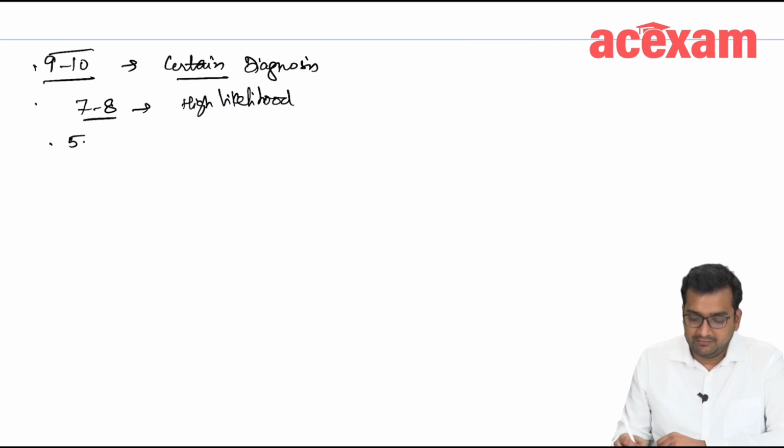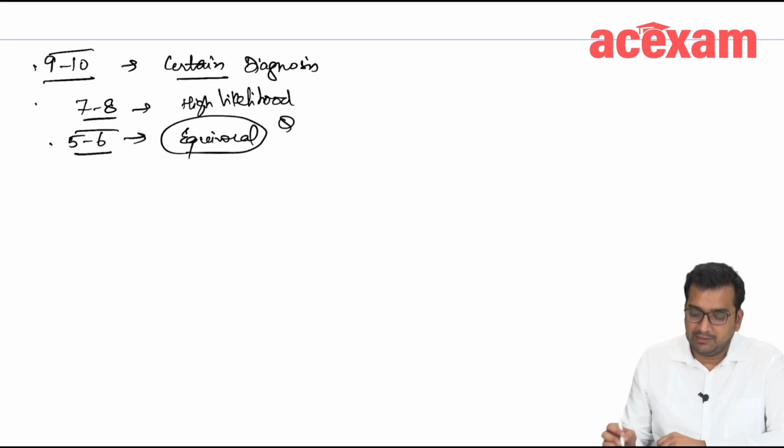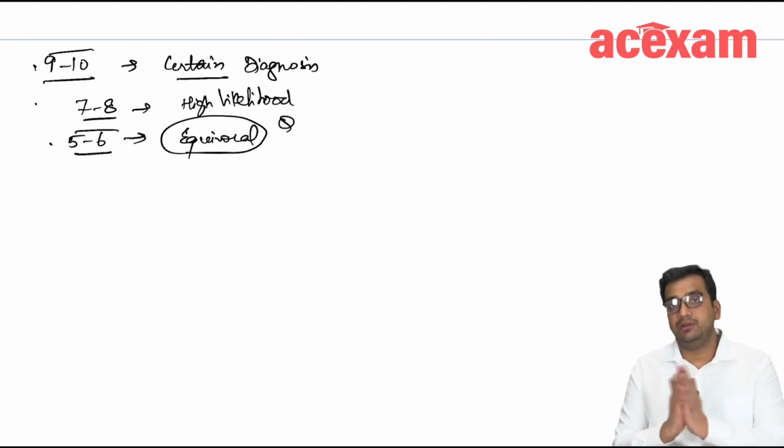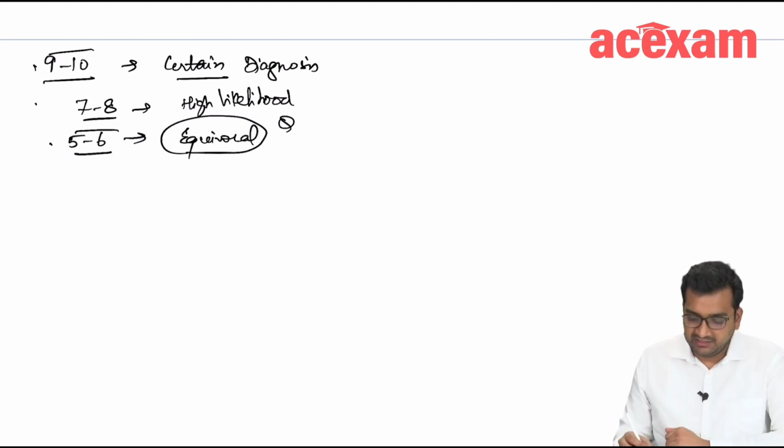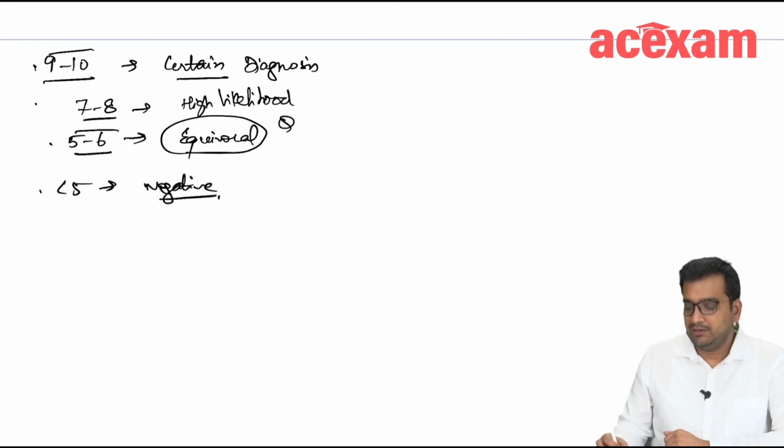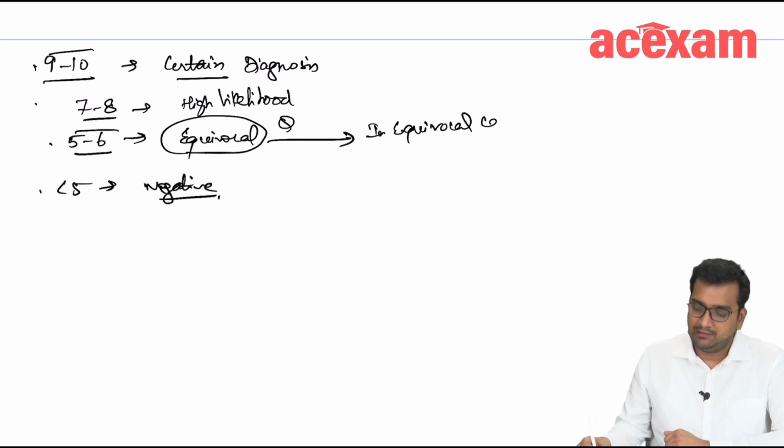If it is 5 or 6, then it is equivocal. This is very important to understand. 5 or 6 is for equivocal, and if less than 5, then it is negative for acute appendicitis. Okay. Now, in equivocal cases, we will go for CT scan. In equivocal cases, we will go for CT of the abdomen.